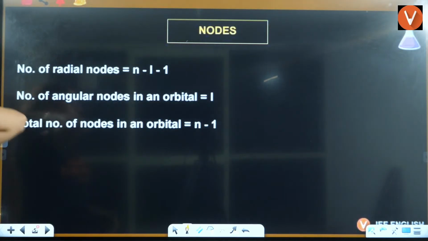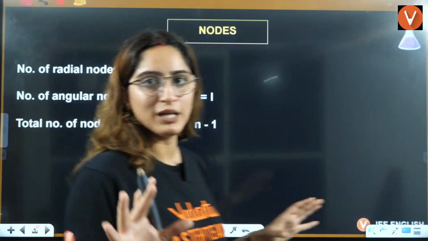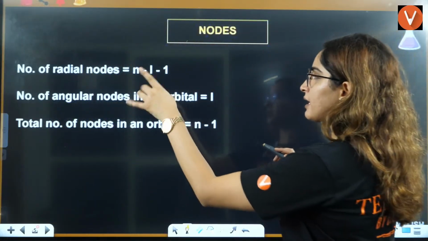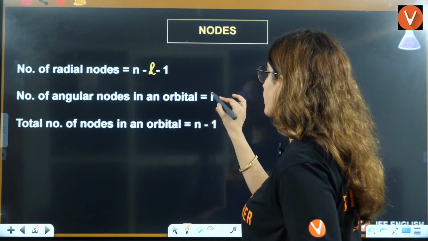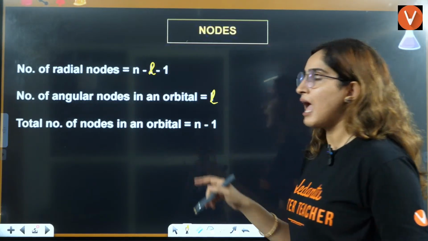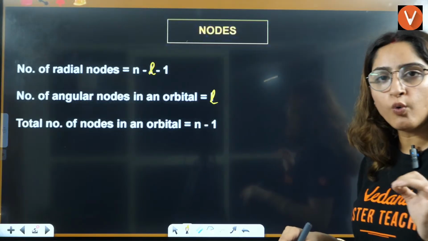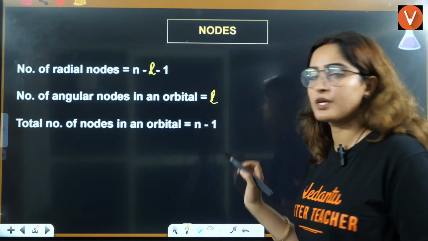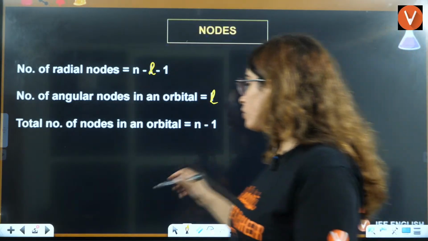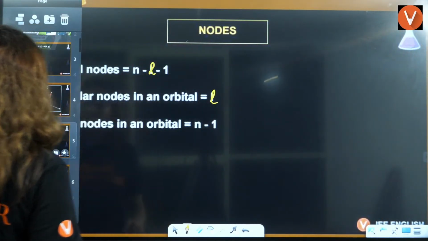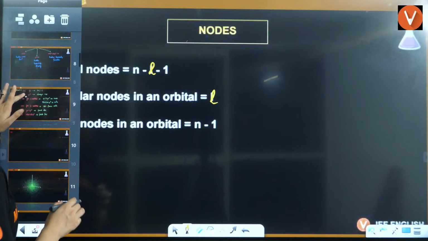Now, let's see. I told you about the formulas, right? The number of radial nodes is n minus L minus 1. Angular nodes equal L. And the number of nodes in an orbital equals n minus 1. I also showed you what angular nodes are.